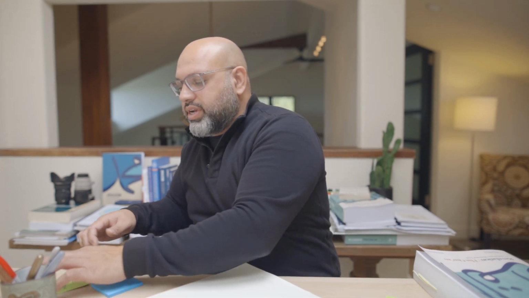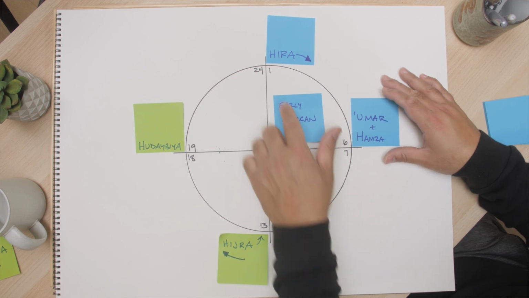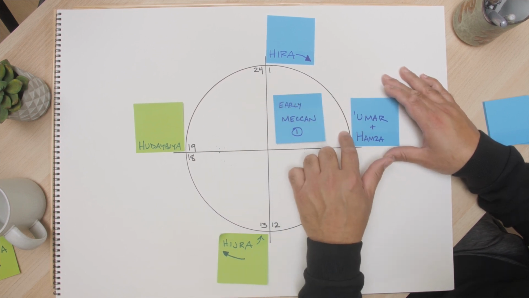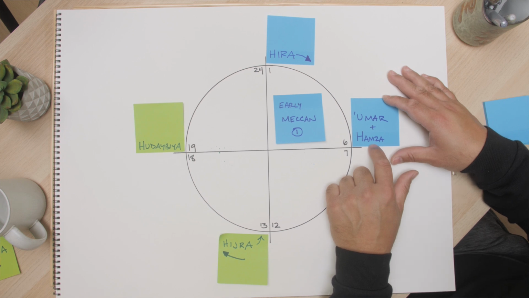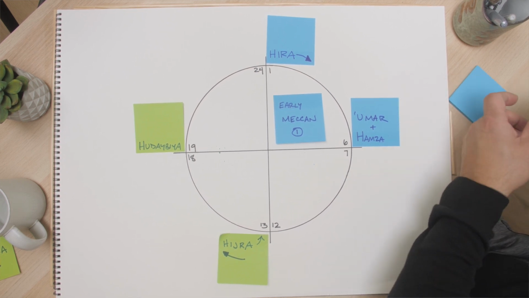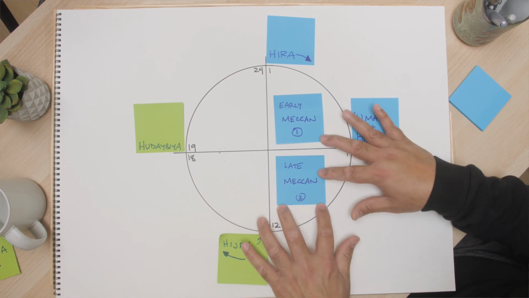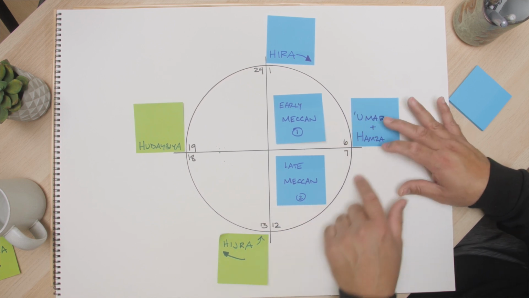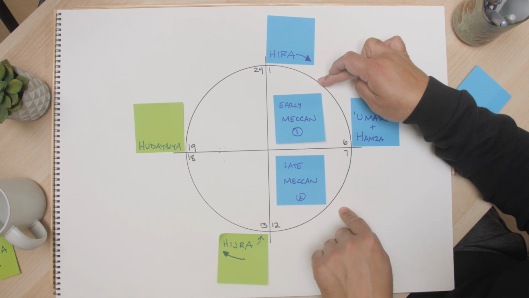So the first quadrant right here, and I call this quadrant 1, I'll just put a post-it note here, is the early Meccan period. The early Meccan period is a period of individual persecution. That all changes when Hamza and Umar convert. And when they convert, the early Meccan period is over, and then we get to the second quadrant, which is the late Meccan period right here. The late Meccan period is a period of group collective persecution. So if this is individual persecution, this is collective persecution.